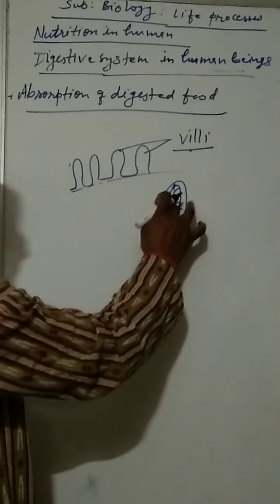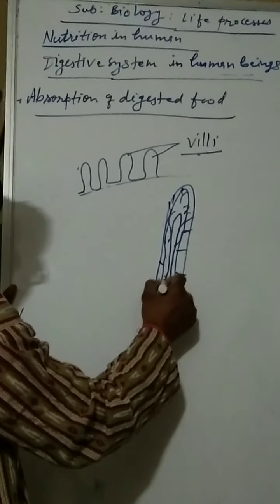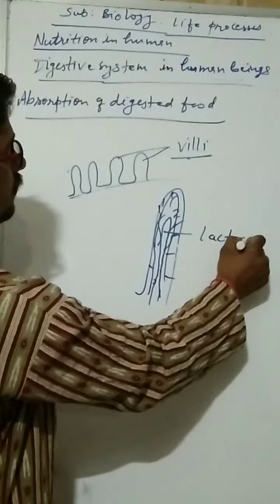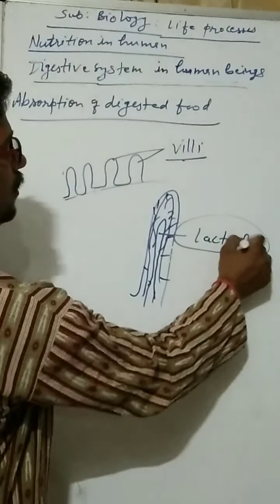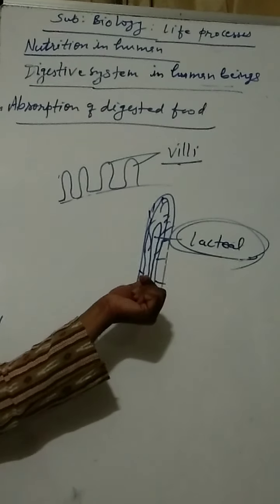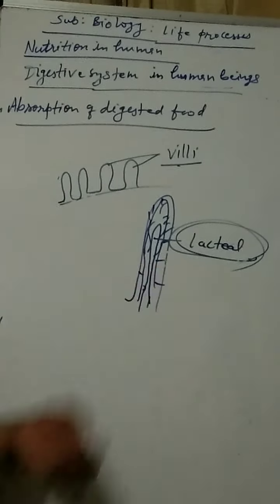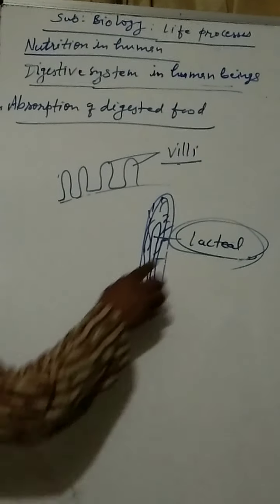Another thing: in the villi, in the middle, a large vessel is there which is called lacteal. This lacteal transports only the digested fat. This is a large lymph vessel that transports only the digested fat.